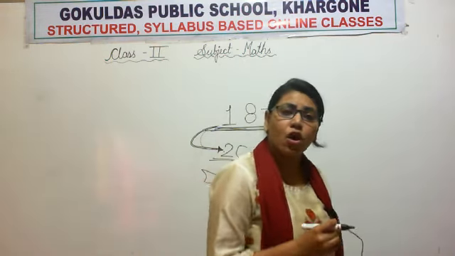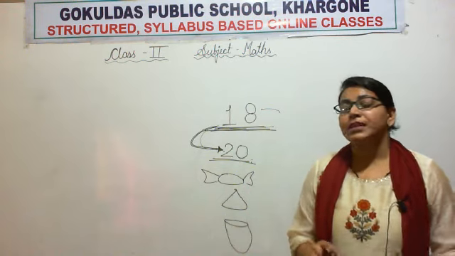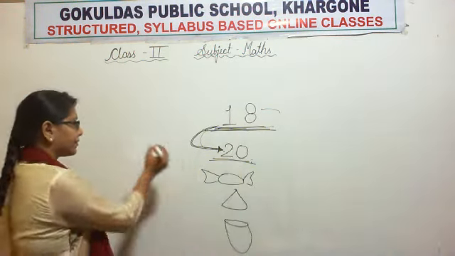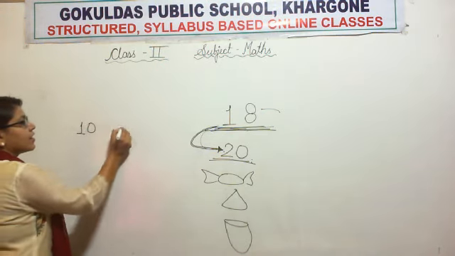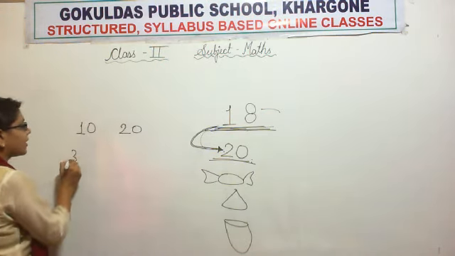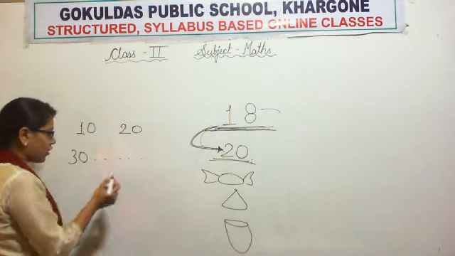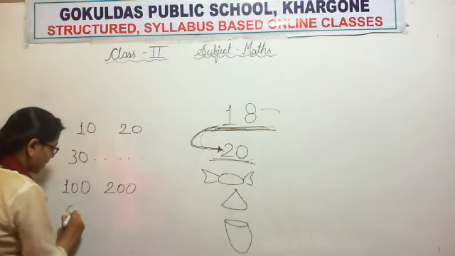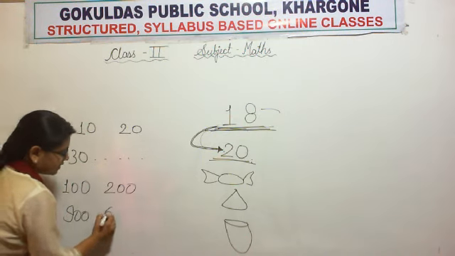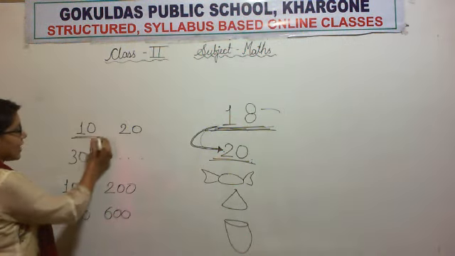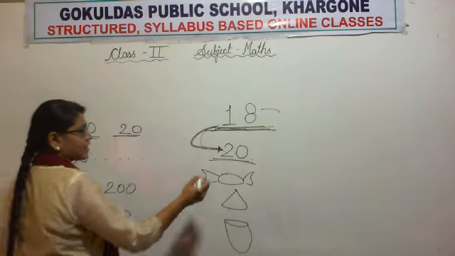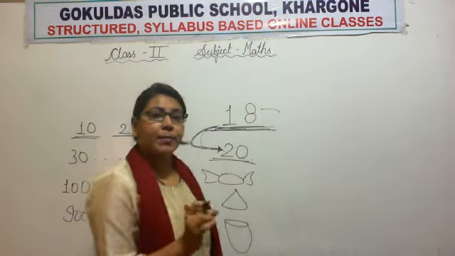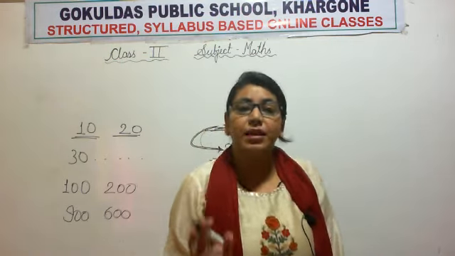So what is rounding off? Rounding off means making a number simpler. Simpler like 10, 20, 30 and so on, or like 100, 200, 900, 600. Now see, 10, 20, these are simple, not this 18. So rounding off a number means making a number simpler.